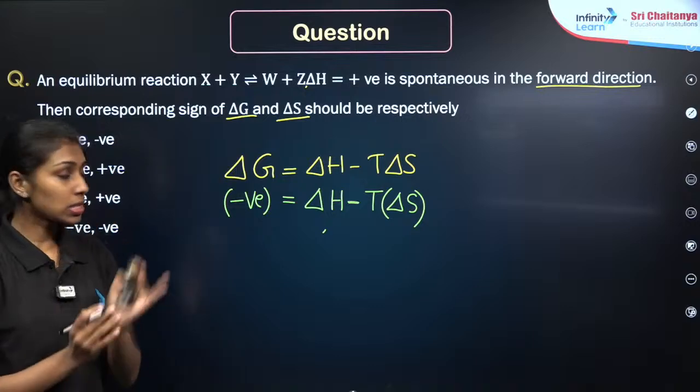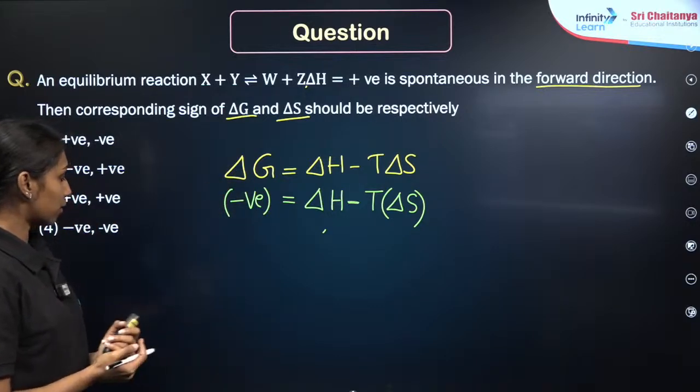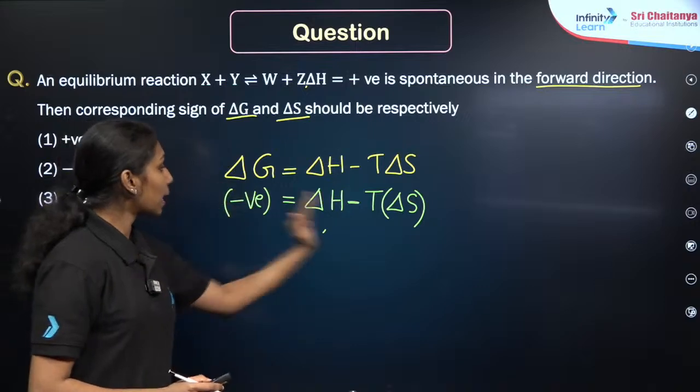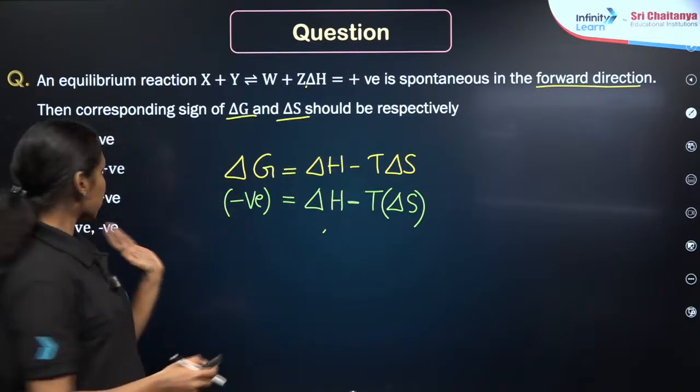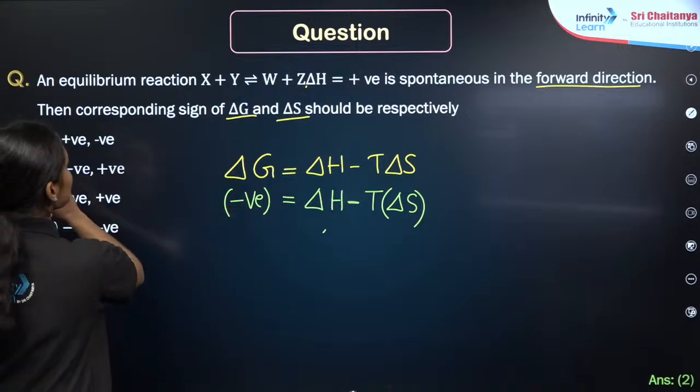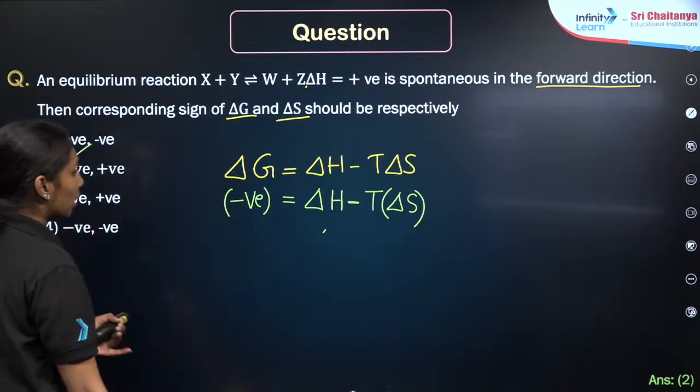In order to make the process spontaneous, delta G will be negative, right? Delta G is negative here, delta H is positive here. While applying this equation, you will get that delta S will be positive, right? Which means option 2 will be the correct answer. Delta G will be negative and delta S will be positive. Clear?